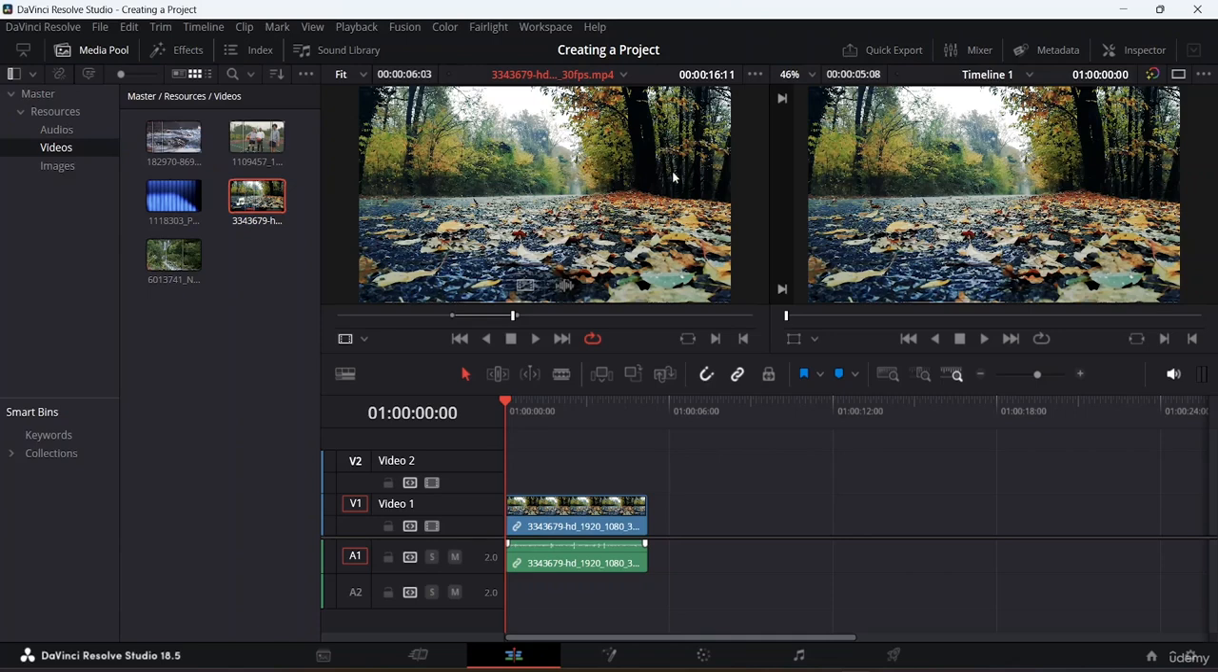So now let's move on to these particular options right over here. You guys can see this is the insert clip option. This is basically the overwrite option, and lastly you have the replace clip option. Let me show you what is the usage of that. So here you guys can see the total duration of the video which I have over here in my timeline is 5 seconds and 8 frames.